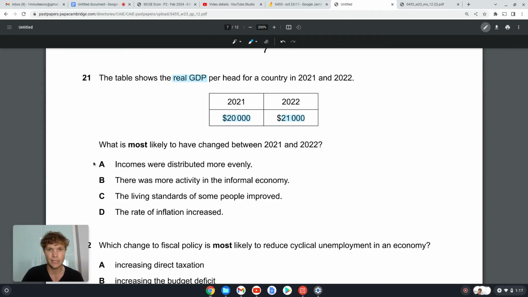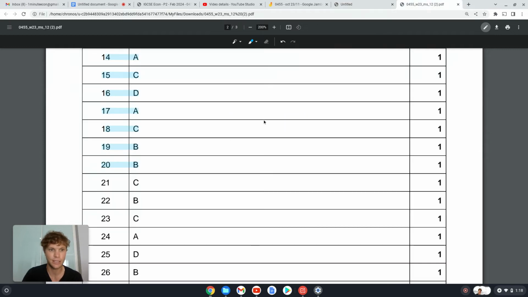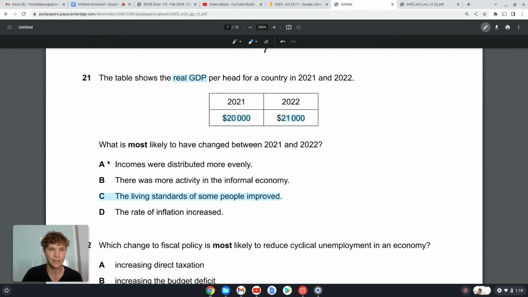So I would say it's either going to be A or C. Incomes are distributed more evenly. Do we have enough information about that? C, the living standards of some people improved. I would say the answer should be C, 21C. Yeah. Okay. That was a tough one where we had two options left.